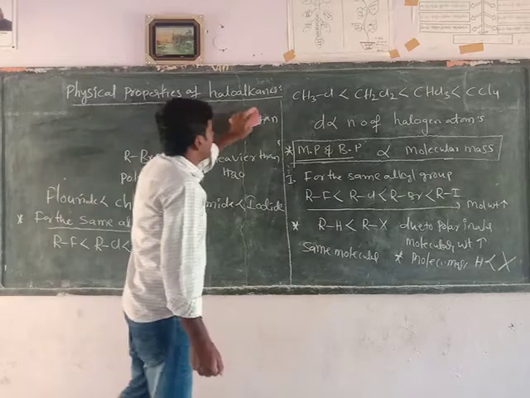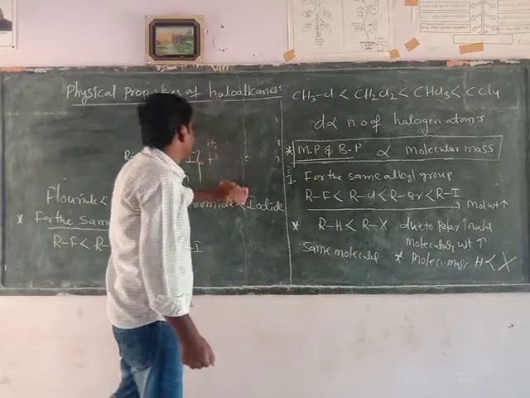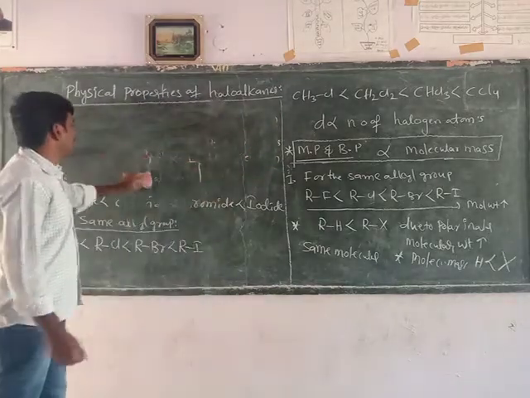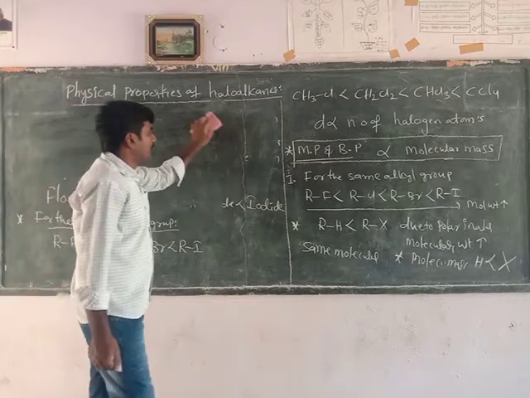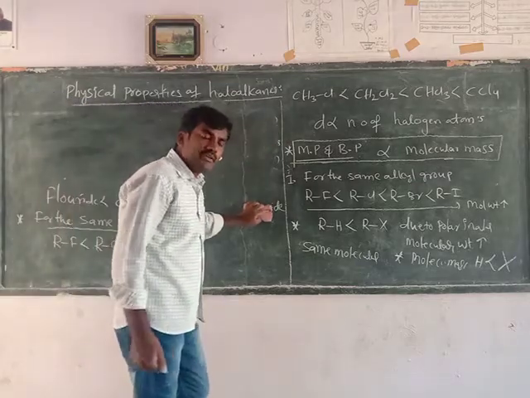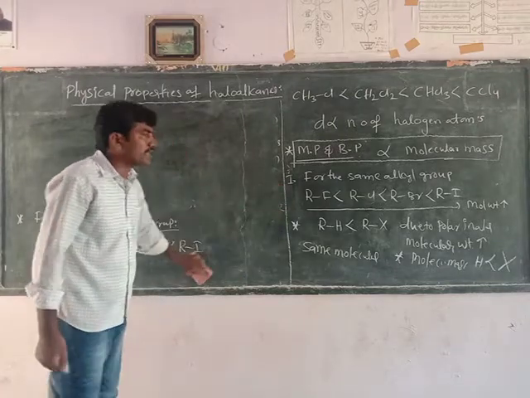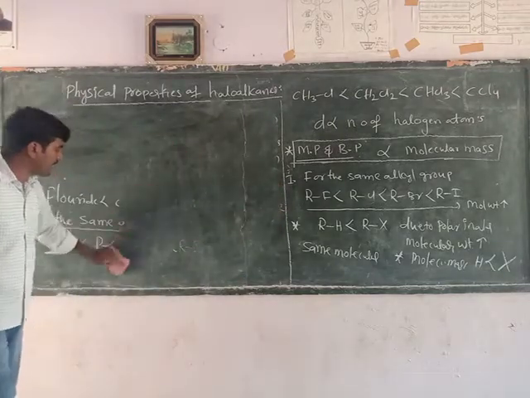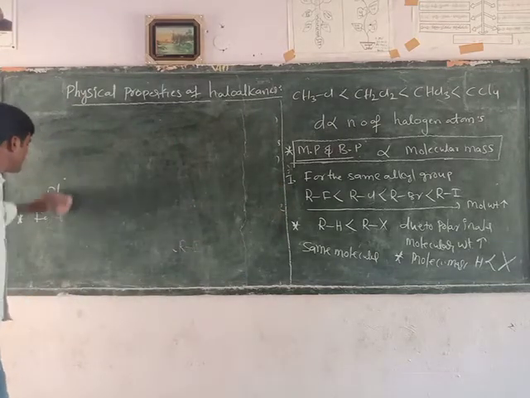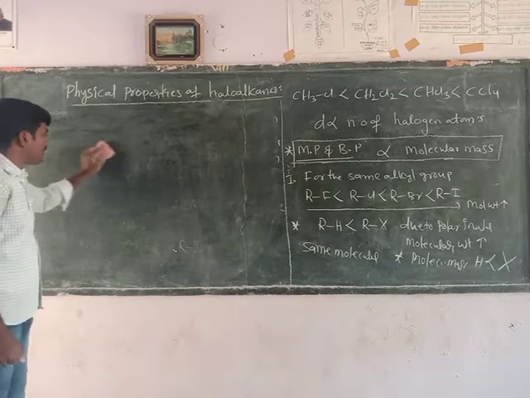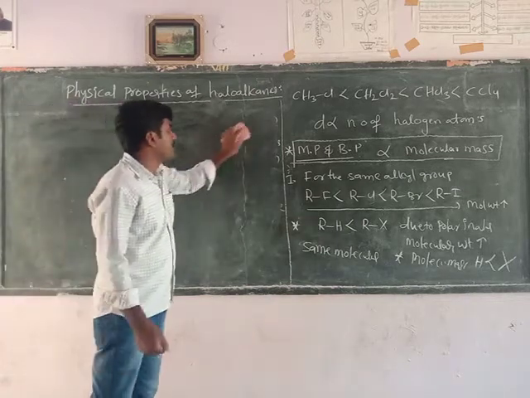Next one: as the number of halogen atoms increases, melting point and boiling point also increase. As the number of halogen atoms increases, what happens? The molecular mass of the compound increases. Molecular mass increases, so melting point and boiling point automatically increase. Molecular mass is directly proportional to the melting point and boiling point.